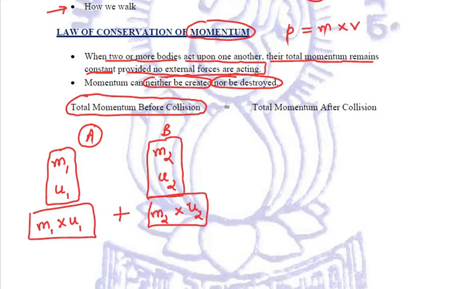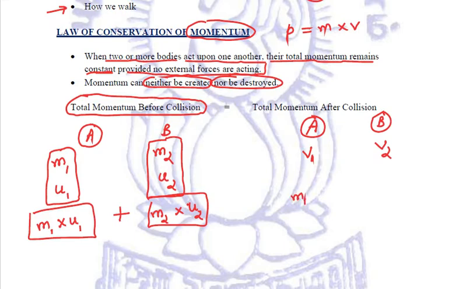After collision, obviously their velocities are going to change. So let us represent them: let the final velocity of body A after collision be v1, and the velocity of body B after collision be v2. Right. Now what will be the final momentum of body A? Of course, momentum is the product of mass and velocity.